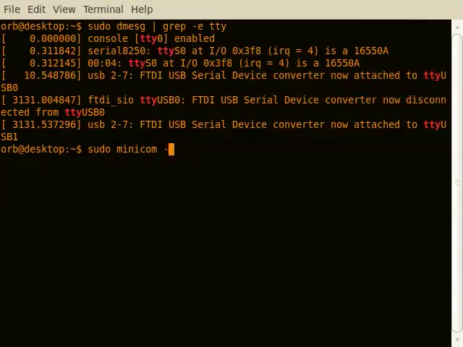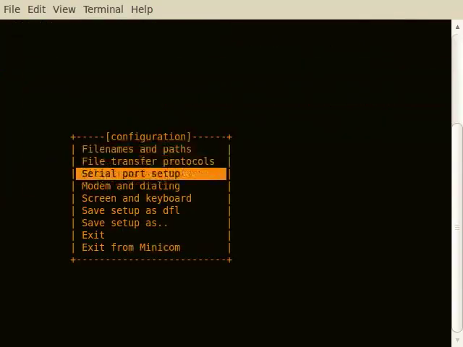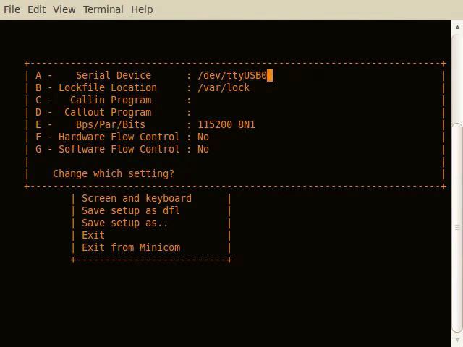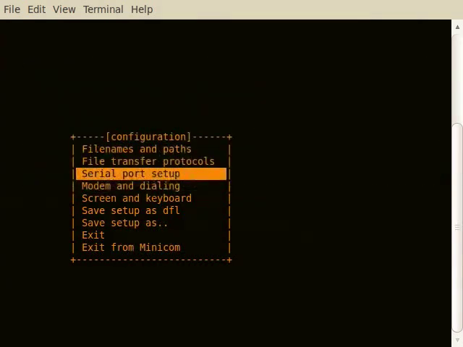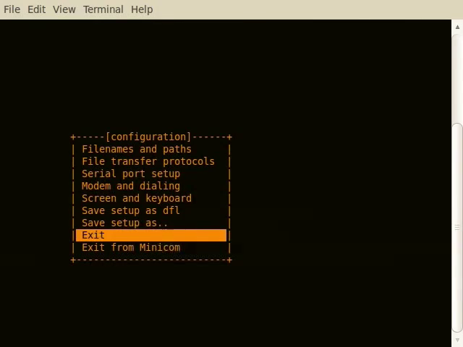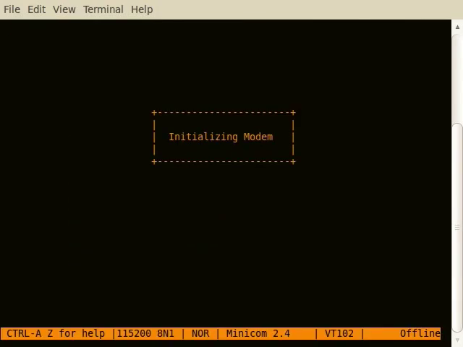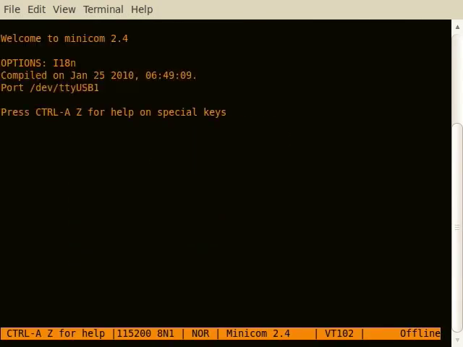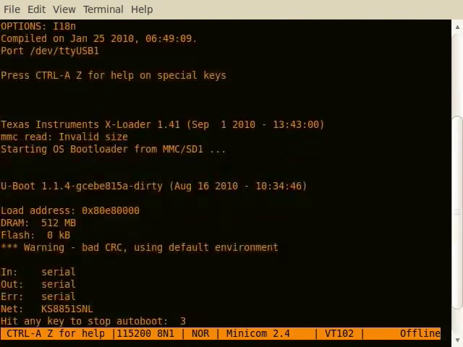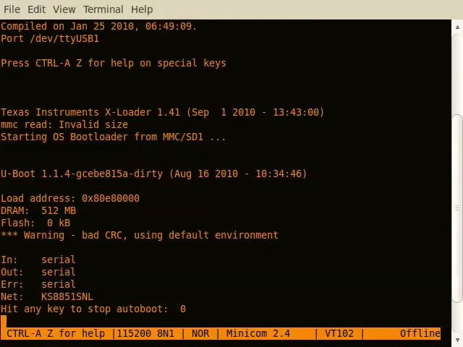Run the Minicom command and select the serial port setup. In this menu, select the proper TTY connection, bitrate, and flow control, and exit the menu. If you have successfully configured Minicom, you should be able to see your board's output logs on your screen. If you are unable to see anything, repeat these steps and select the proper TTY connection.